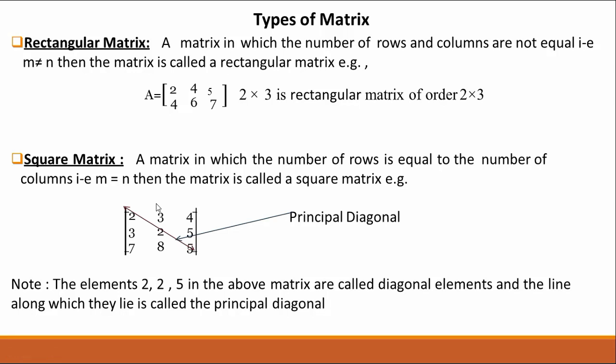One important point to be noted here: in this matrix you see this line called the principal diagonal, and the elements that lie on this line are called diagonal elements. So in this matrix 2, 2 and 5 are called diagonal elements, and this line is called the principal diagonal.